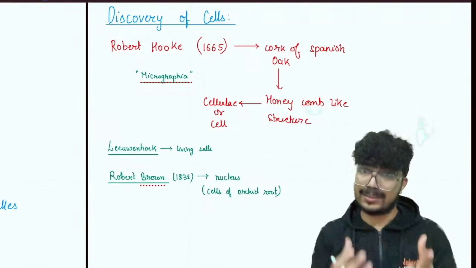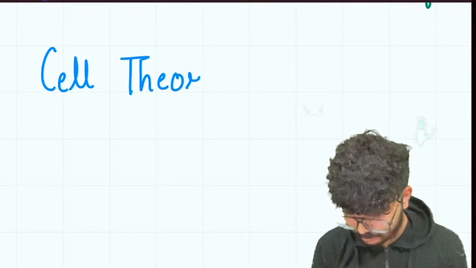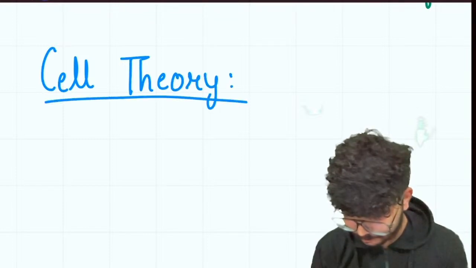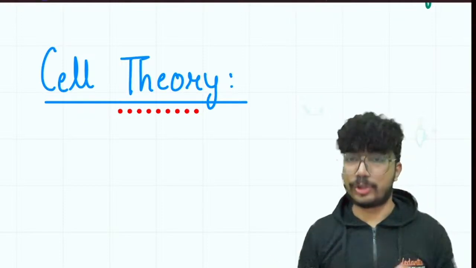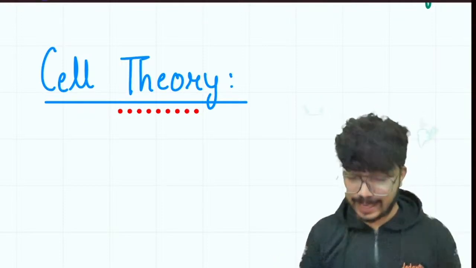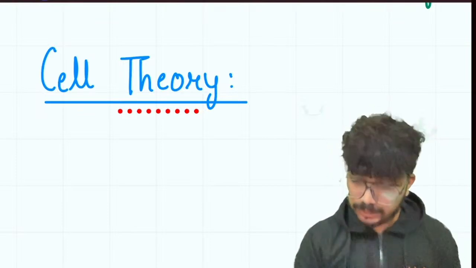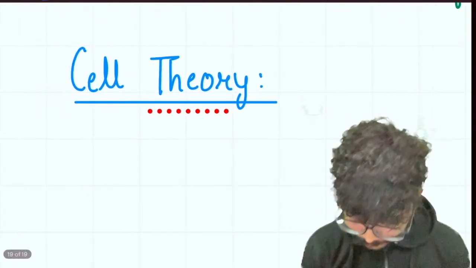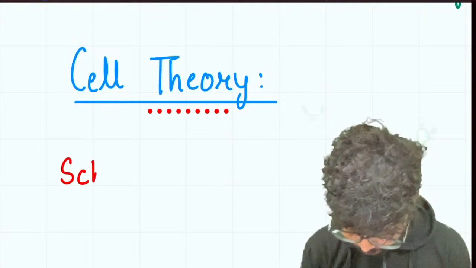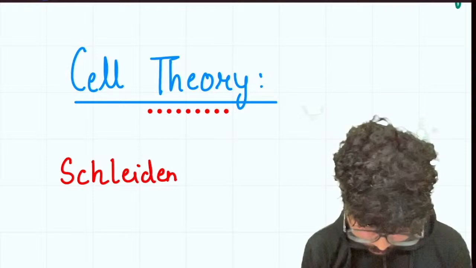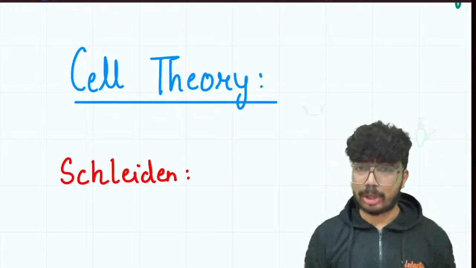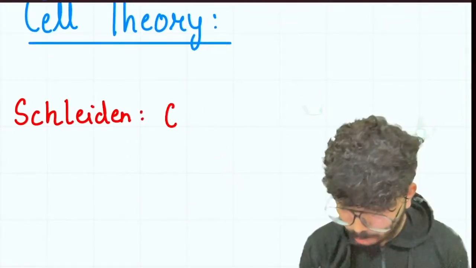Next topic, that is the cell theory. The cell theory was formulated by Schleiden and Schwann. So we'll talk about Schleiden and Schwann first. So let's talk about Schleiden. Schleiden was a German botanist.